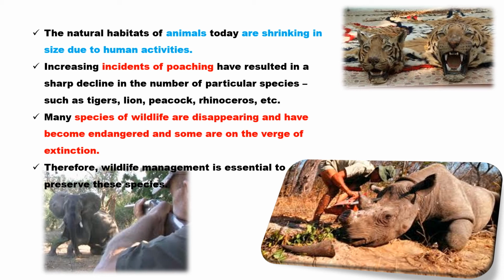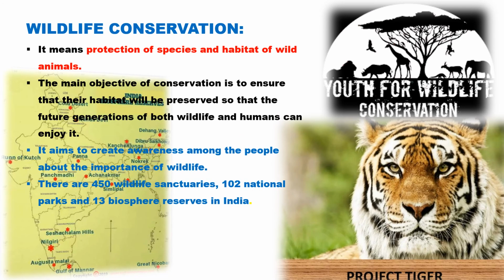And the next point is poaching and hunting, because the skin, the hair, and the horns of particular animals are used for making medicines. Therefore, many species of wildlife, because of poaching and hunting, are disappearing and have become endangered and on the verge of extinction. Therefore, it is essential to preserve the species. So again, we need to conserve the wildlife.